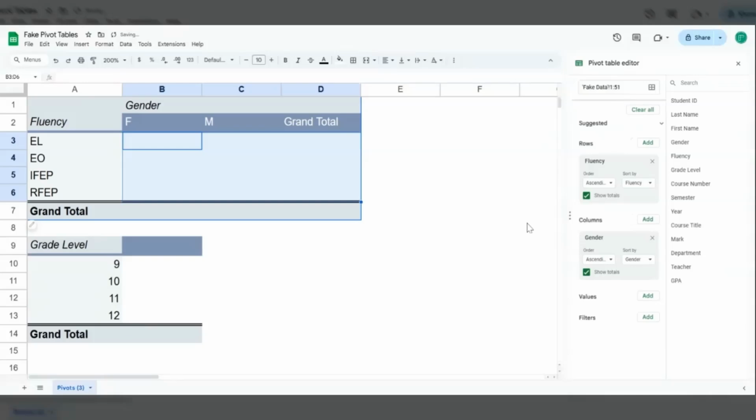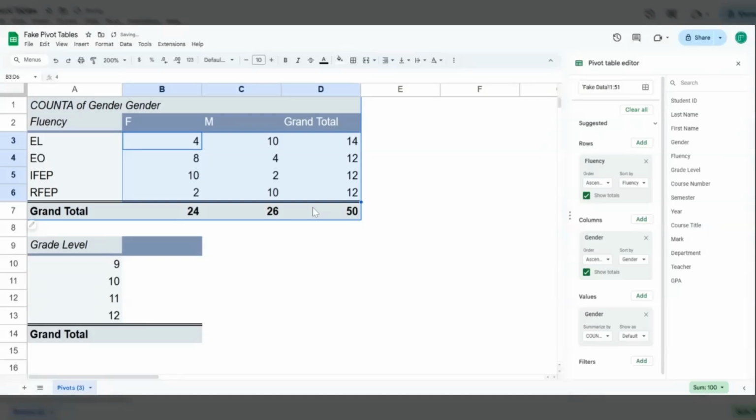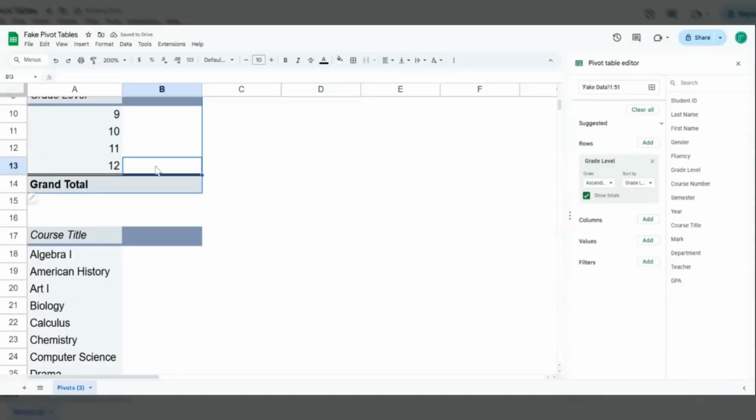For the most part, I like to play it safe and I like to repeat the values in my columns just in case I ever end up filtering something out. And I would rarely filter out whatever's in my rows and my columns. So let me add gender. There you go.